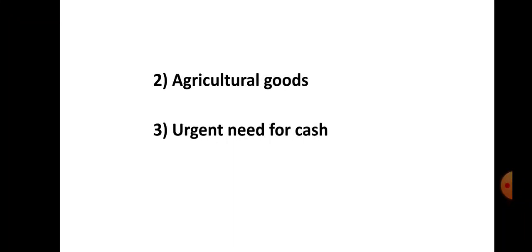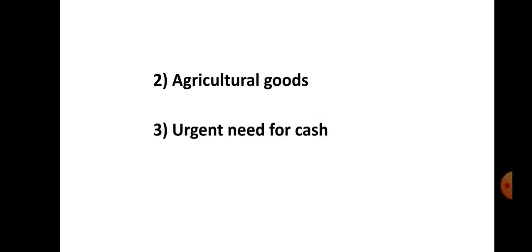The third exception to the law of supply is urgent need for cash. If a seller is suffering from losses and wants to close his business, and he has an urgent need for cash, he may sell his product even at a below market price. So urgent need for cash is an exception to the law of supply.